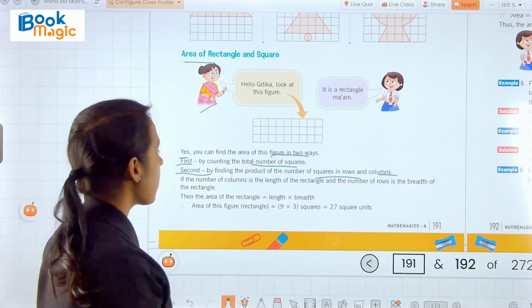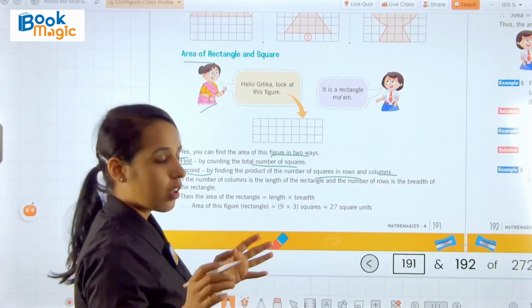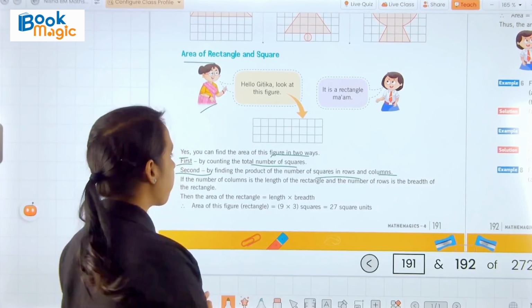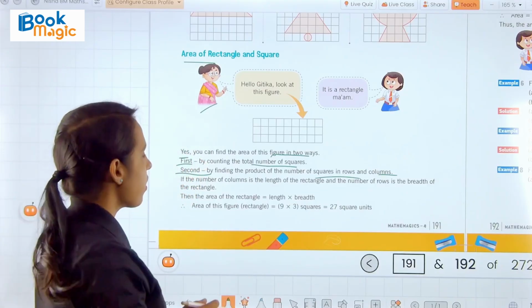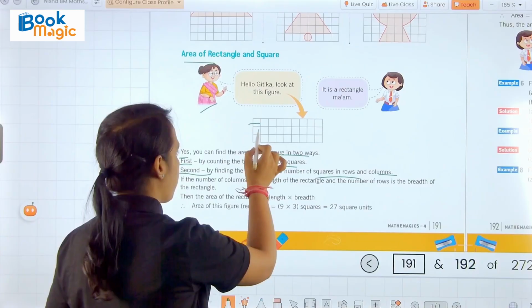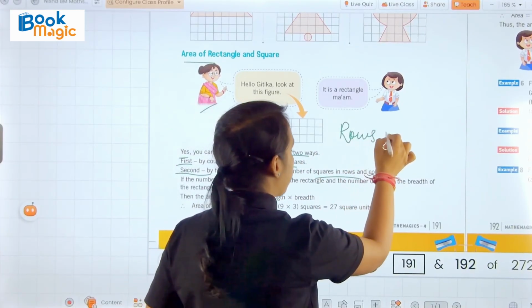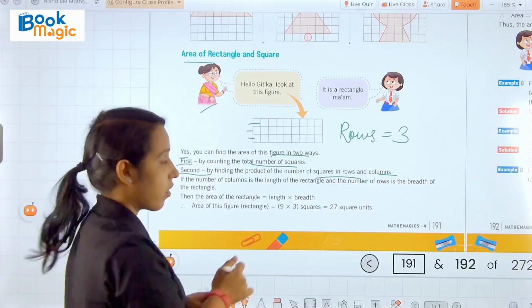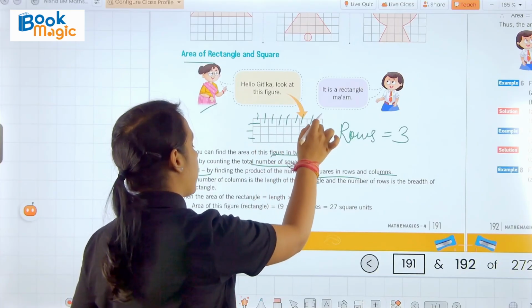And the second way is we have to count the number of rows and columns here. So in this figure we have 1, 2 and 3. So we have 3 rows here. Okay, and the columns are 1, 2, 3, 4, 5, 6, 7, 8 and 9.